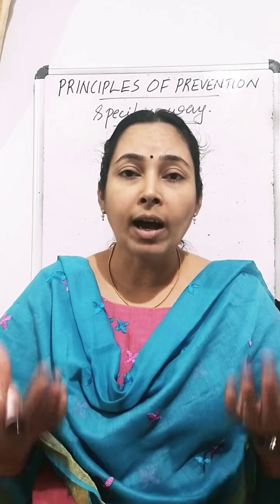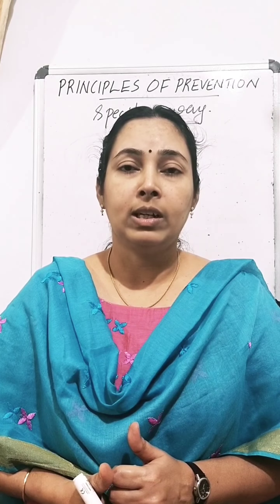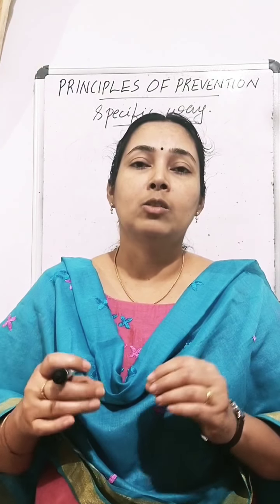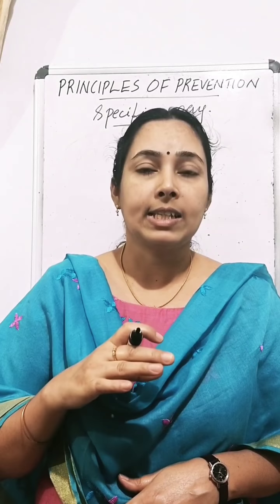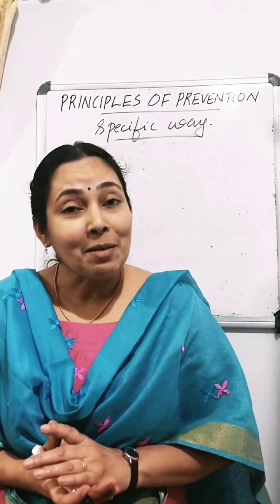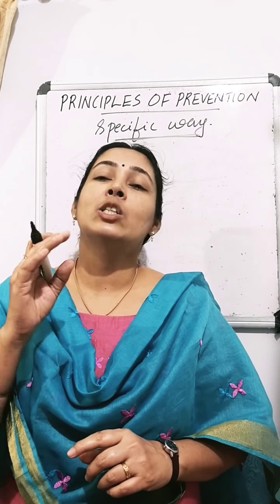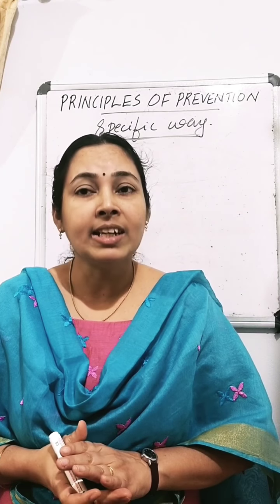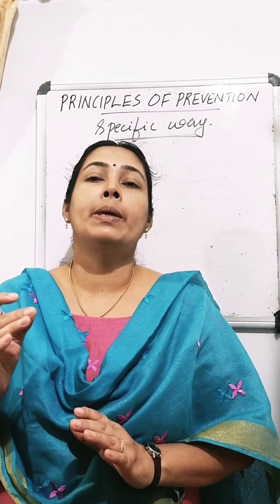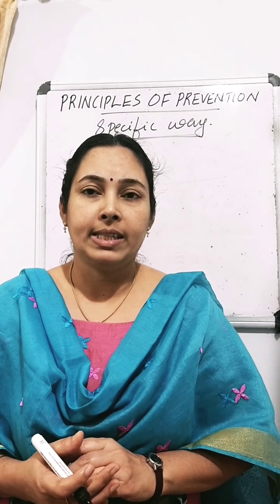That means if one has smallpox once, there is no chance of suffering from it again. So having the disease once was a means of preventing next attacks of the same disease.